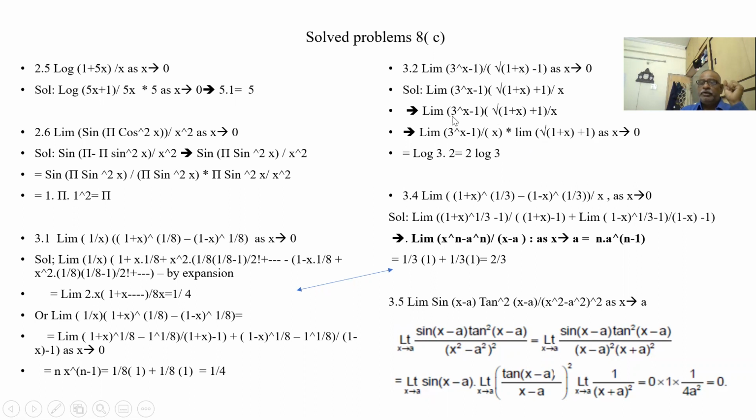This we know: limit of (a to the power of x minus 1) by x is log a, so here it is log 3. This is when I substitute 0 here. What is this becoming? When x tends to 0, root of 1 plus 0 is 1, 1 plus 1 is 2. So this is becoming 2.